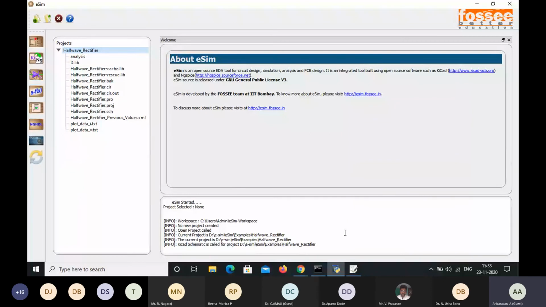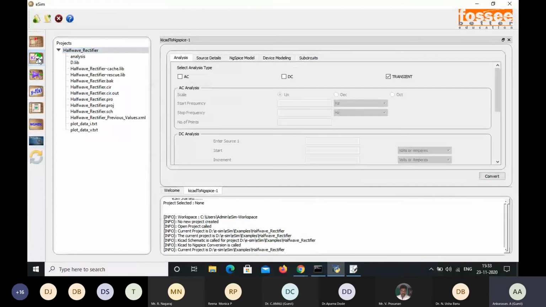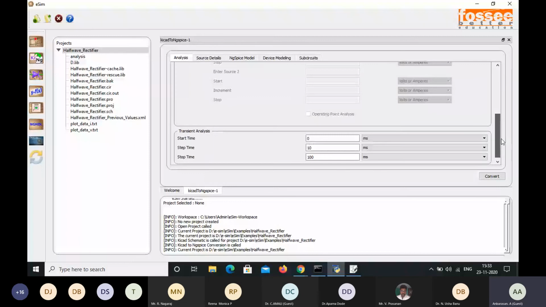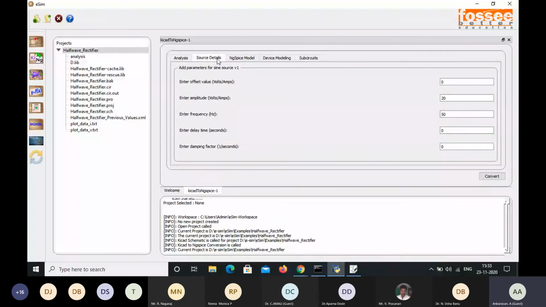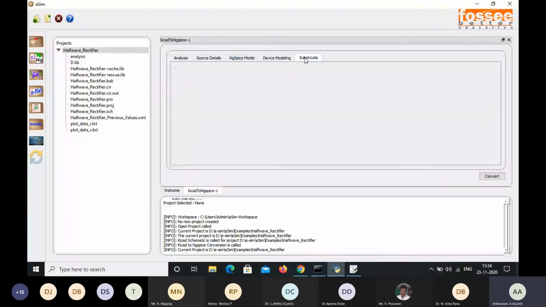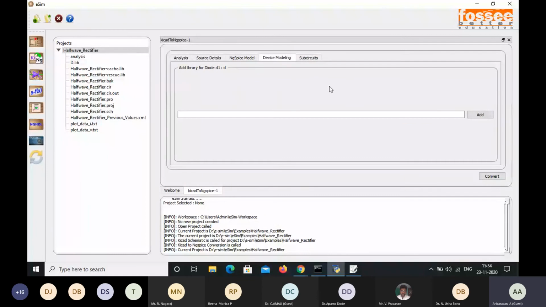To run this rectifier circuit, as usual we go for KiCad to ngSpice conversion, and then set the values as 0, 10, 100, and then for source details, offset value 0, amplitude 20, frequency 50, ngSpice model, device modeling, and then sub-circuit. Yes, add library for diode D1. Here, in this device modeling, we have to find the difference between the sub-circuit and device modeling. That's why I have opened this.